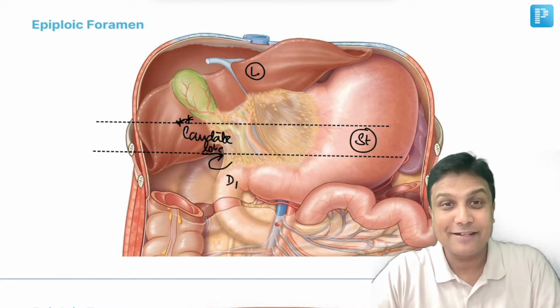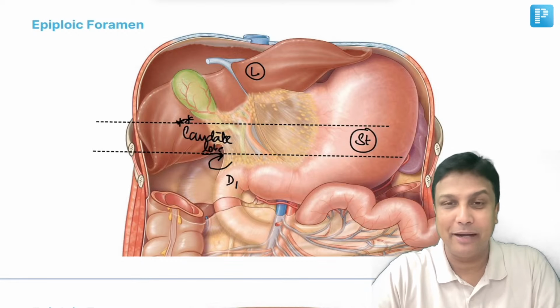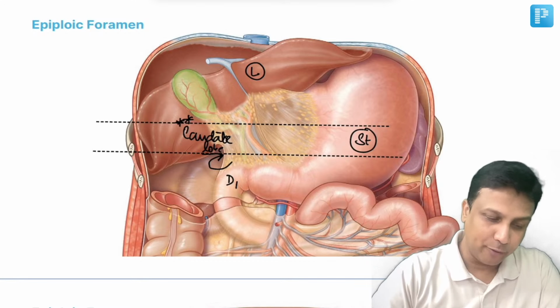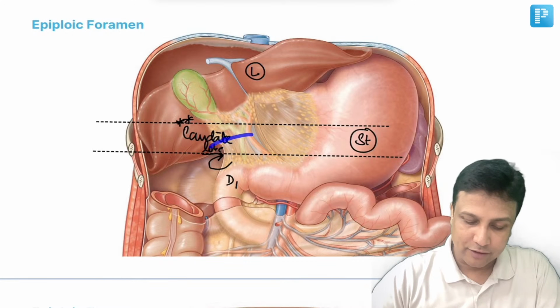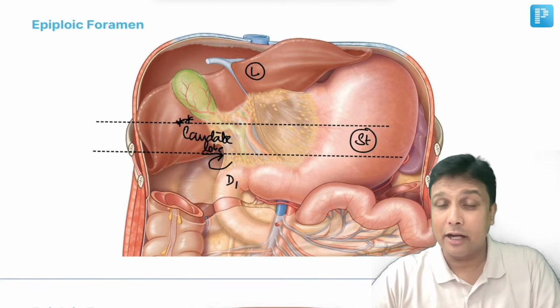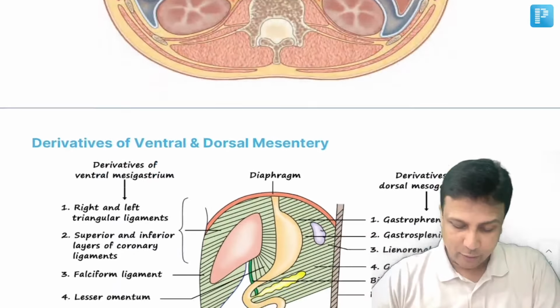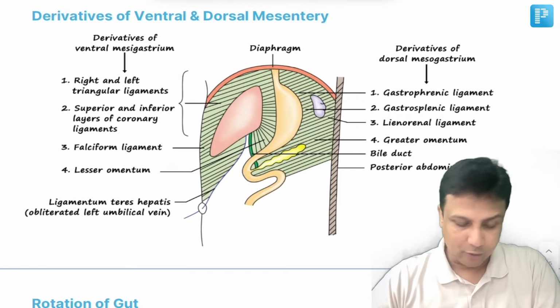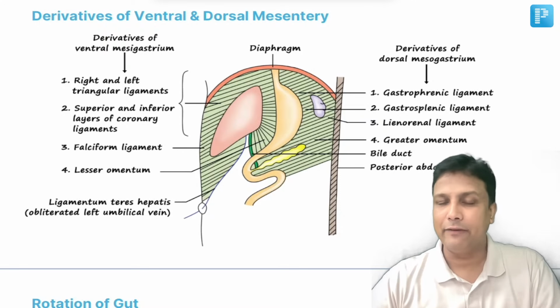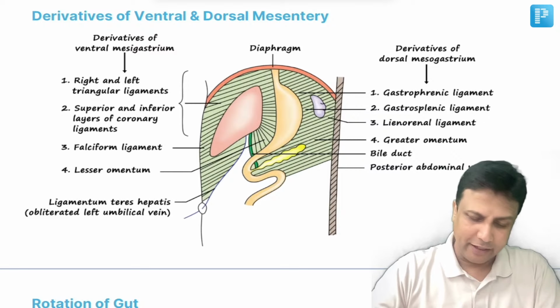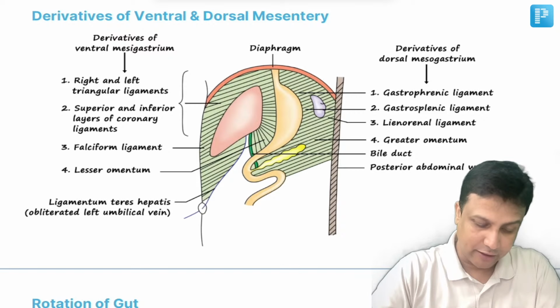Epiploic foramen boundaries made easy. No need to mug up at all. And of course, I hope you have learned in surgery, the maneuver which is actually done over here will be the Pringle maneuver. Now, once you are done with this one, welcome to another very important concept here. What are the derivatives of ventral and dorsal mesentery? Now, my dear friends, try to understand here in this diagram.